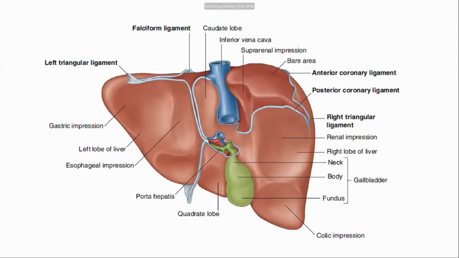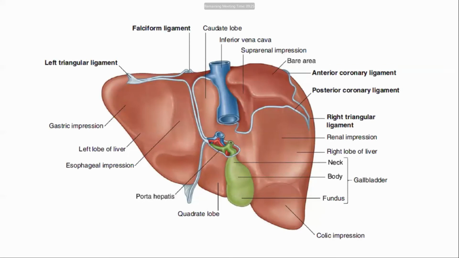What are the visceral impressions of the liver? Draw a well-labeled diagram showing the visceral relations of the liver. So you have to draw this diagram and label it. This is the fossa for the inferior vena cava, and this is the fossa for the gallbladder. So you have to label it nicely.